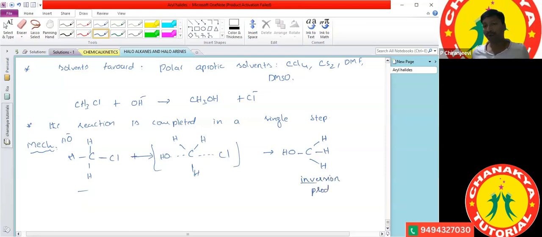It looks like an open umbrella turning inside out, with all the strings coming outside. That's why we call it an inversion product.